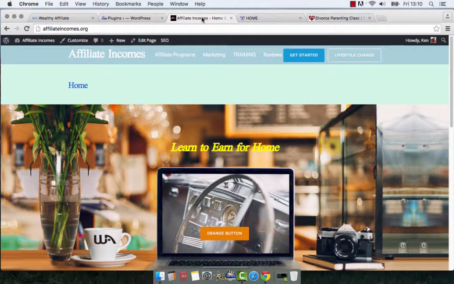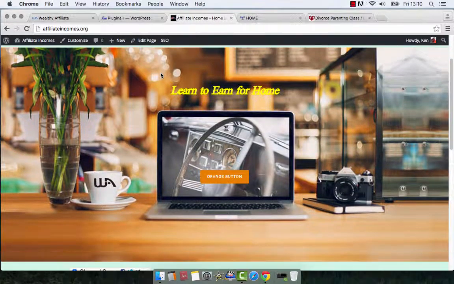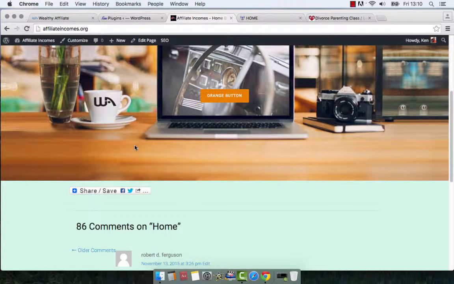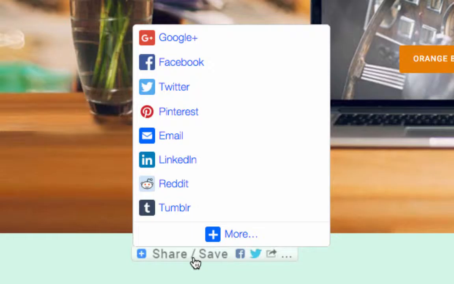But in the Affiliate Income website, if you look at this here, down at the bottom is the share button that I put on this one. This one is called Add to Any Share Button. That's the name of that plugin. This gives you all the different social medias that you can add, and there are ways of changing it in your dashboard, to choose the ones you want to add and take out.